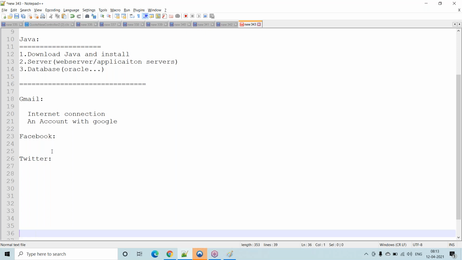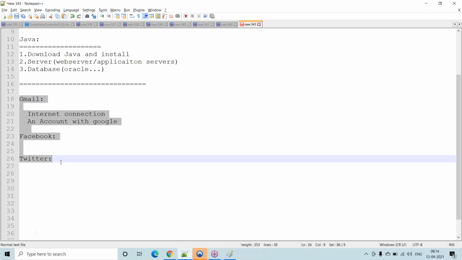So here the observation is there is no need of any software, no need to install any software. Wherever we go, we can access our application. For that purpose, what do we need? We need an internet connection. We need an account with that particular application, right? And these three applications are developed based on this concept only. No need to install any software, and we need an account with that application. Then wherever we go, we can access it, right?